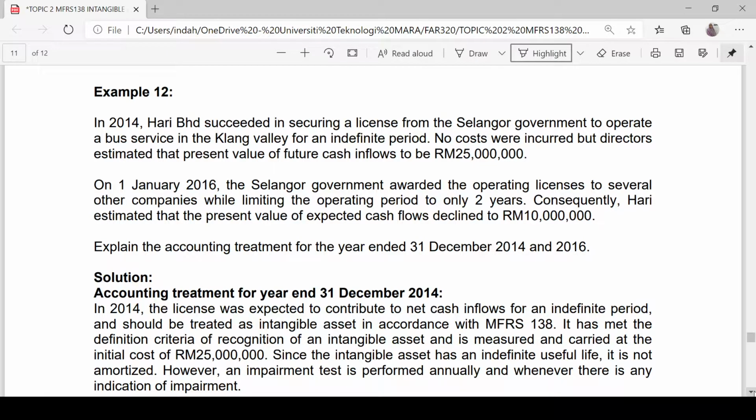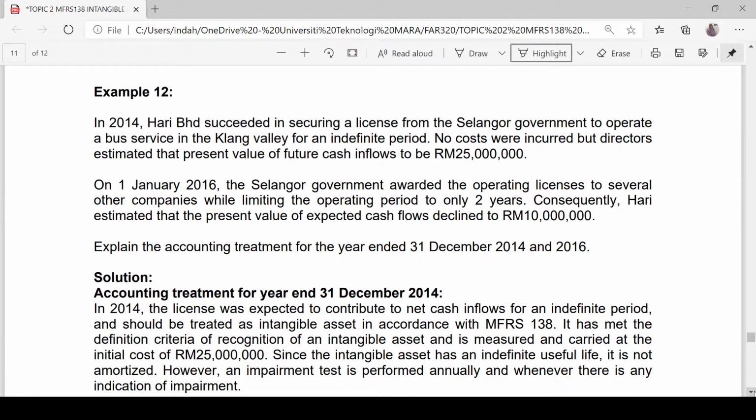The first question that we need to answer is, can we recognize this license as an intangible asset? Yes, a license is an intangible asset because it meets the definition and recognition criteria. The license is identifiable, controllable, and it is probable that future economic benefit will flow to the entity, and the cost of 25 million can be measured reliably.